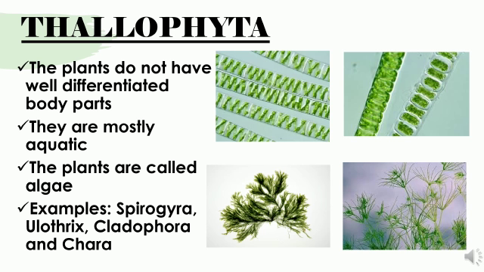Examples are like this. Spirogyra, you can see in the first picture, and next to Spirogyra, that is Ulothrix. Next is Cladophora. Next is Chara. So these are all the examples for Thallophyta.